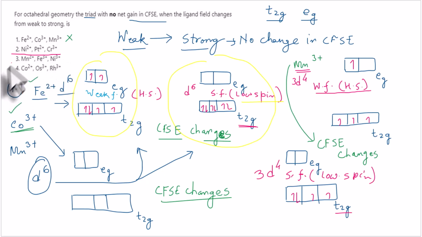So all of these ions, you should try to write the valence electronic configuration and then accommodate the d electrons in the T2G and Eg orbitals and check the influence of the weak field and strong field ligands, and then check whether the CFSE changes or not for any of these. I have told you the system, I have told you the steps, I have explained how you can check the change in CFSE from weak to strong ligands, and all you have to do is to apply whatever you have learned from this explanation to these ions. Please do it, because it will be very good for your own practice.